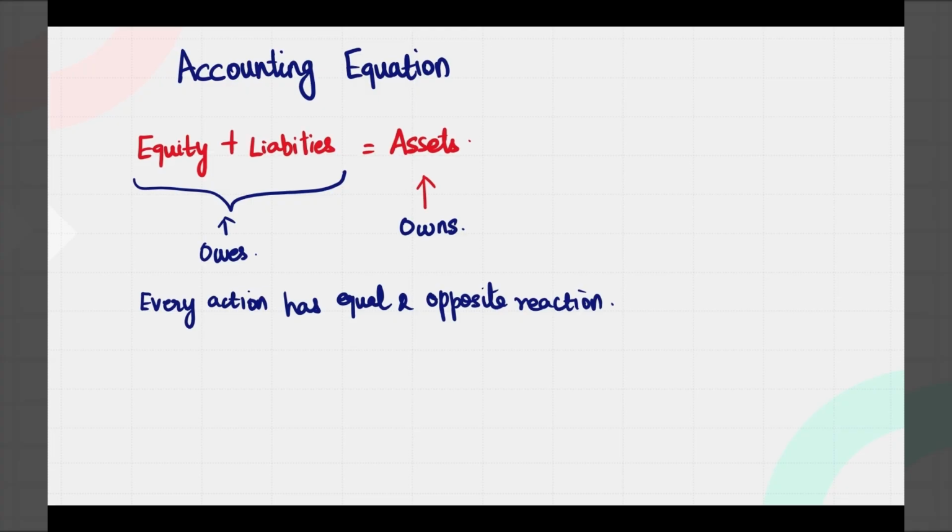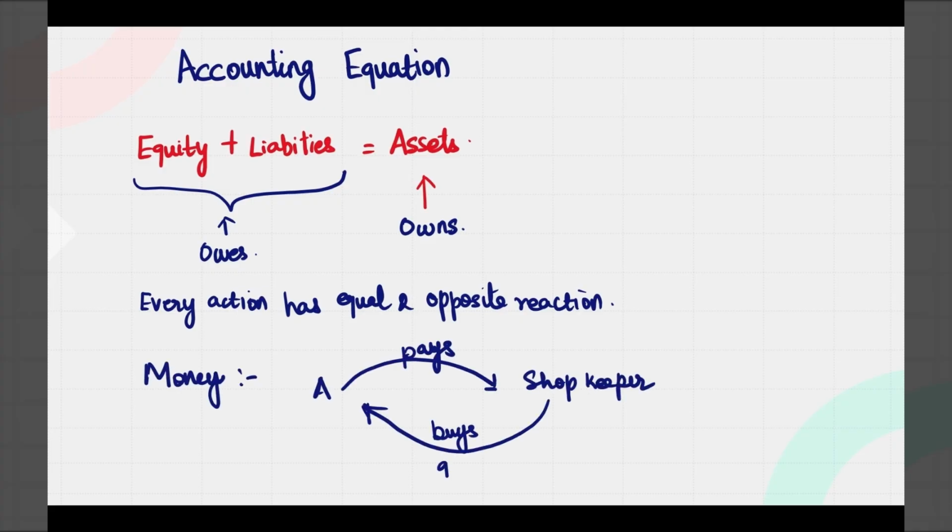You can assume this equation as a balance where you put vegetables on one side and the weights on the other side, and it needs to balance. In a similar way, the equation has to balance. Even in the money concept, we pay money to the shopkeeper, and on payment of the money we get the goods, right? Similarly, every transaction goes through this concept of dualism.